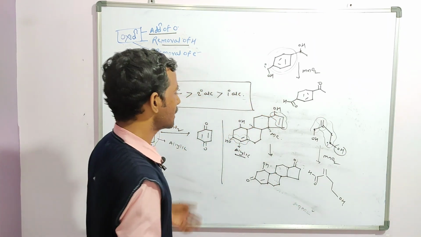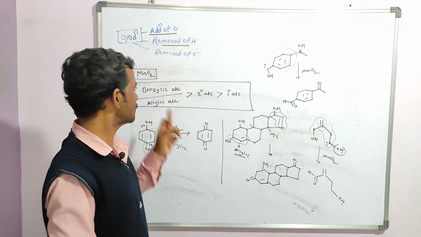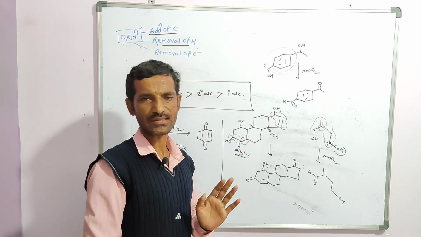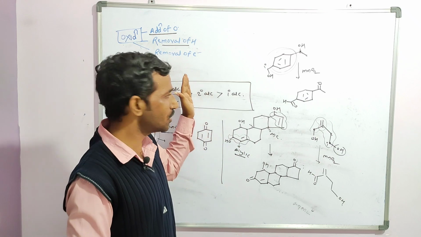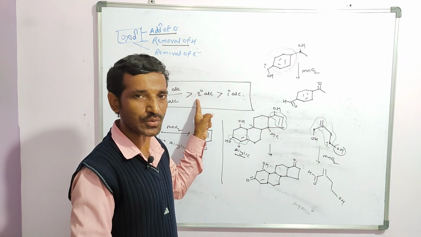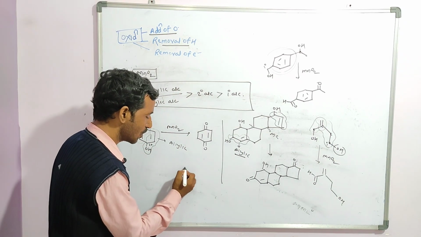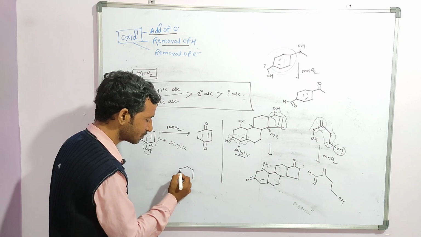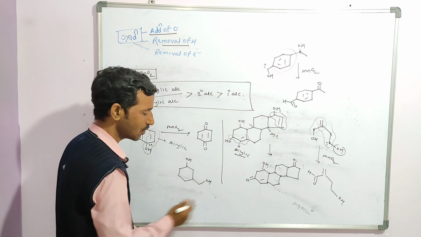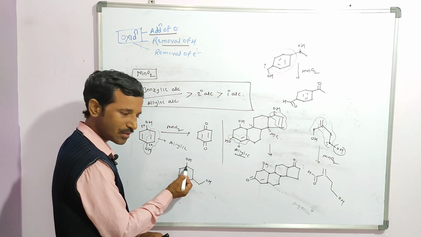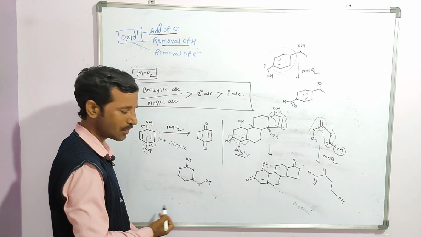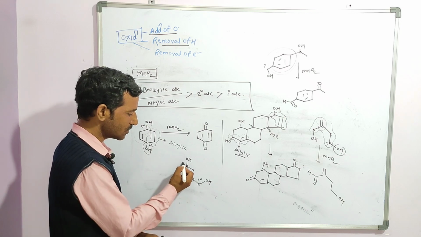Now under normal conditions, you look for benzylic, allylic, 2 degree, 1 degree. Suppose in the compound there is no benzylic and no allylic. In such a case only 2 degree and 1 degree are there. So what you have to see: directly you give the priority to the 2 degree. Suppose I have taken a structure like this, with an OH here and again an OH here. Then this is which degree? 2 degree. Why? Because the carbon is attached to adjacent carbons. This other carbon is attached to only one carbon, so this is 1 degree. And this one is 2 degree.